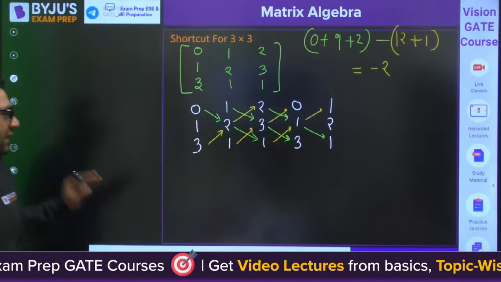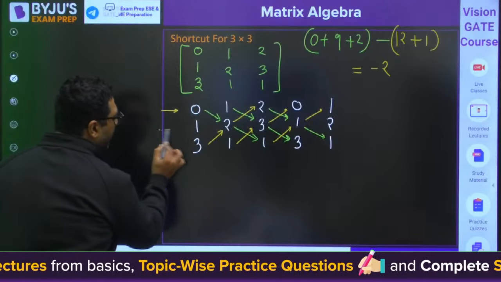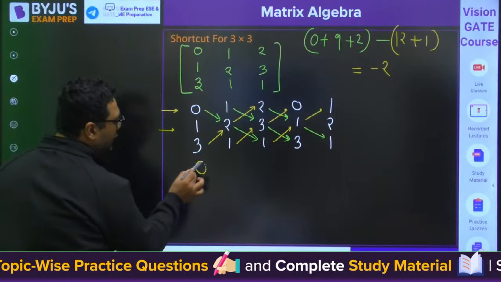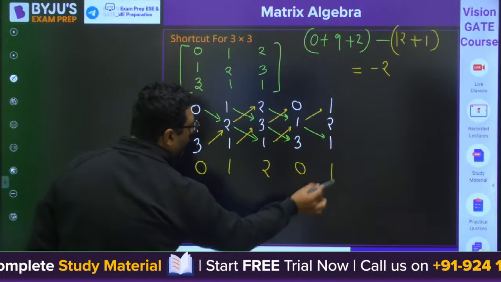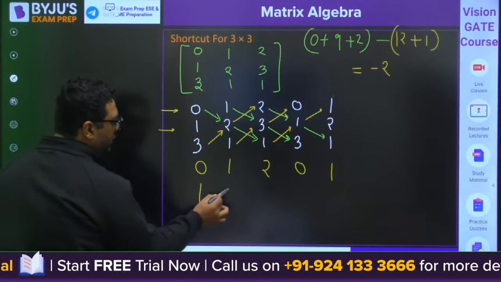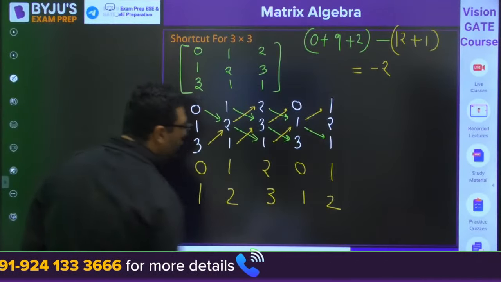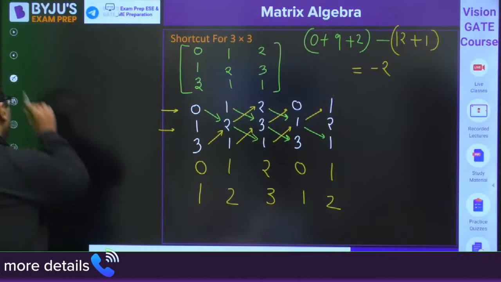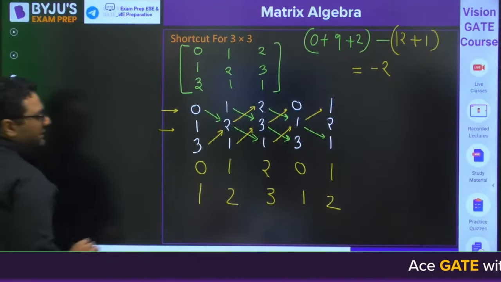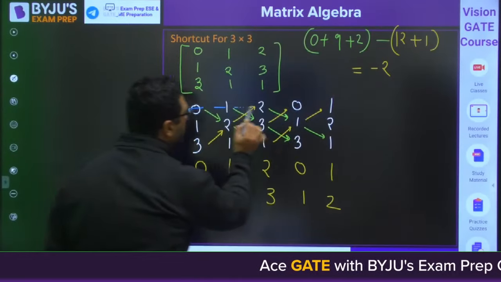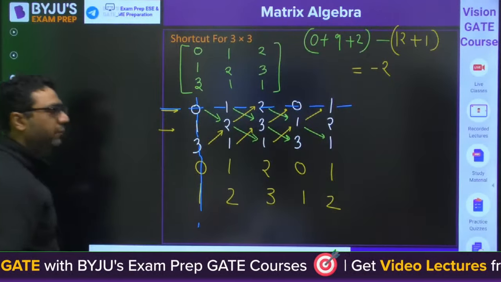So after getting the determinant, what you need to do, you need to repeat this entire row. 0, 1, 2, 0, 1. 1, 2, 3, 1, 2. And after doing that, you just need to hide the first row, first column.